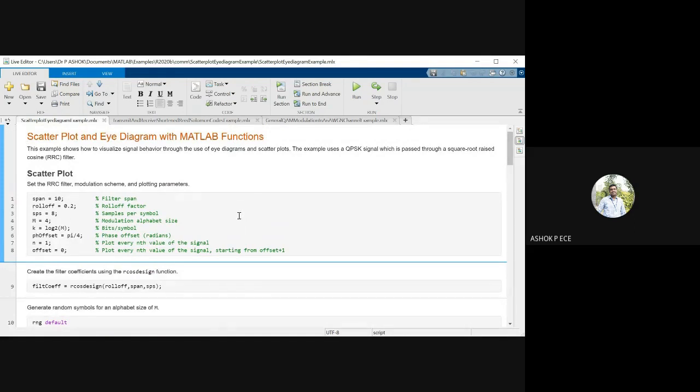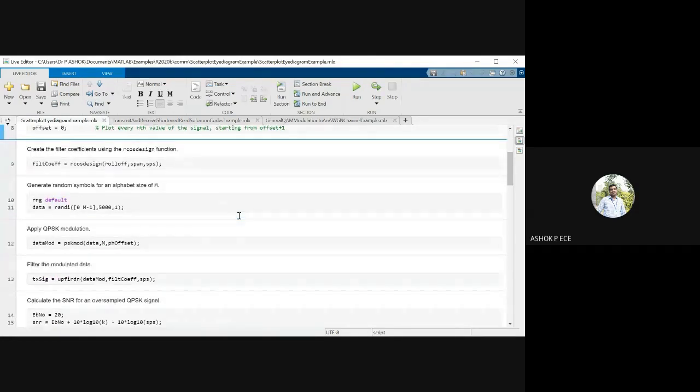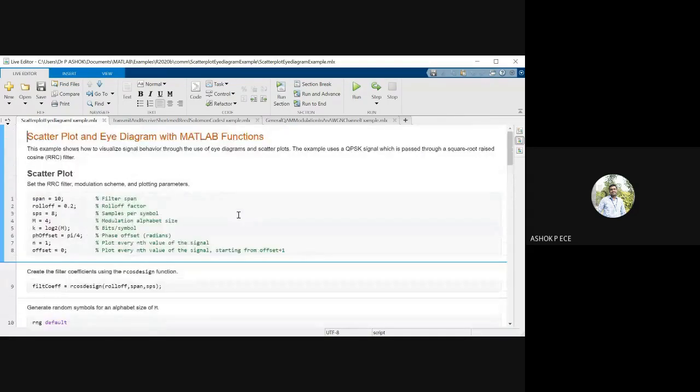We are going to send a normal signal and we are going to receive the same signal. We are going to plot the eye diagram for the transmitted signal and the received signal, and you will be able to clearly see how the received signal eye diagram is very, very poor. Okay, so this is the program which is going to do that.